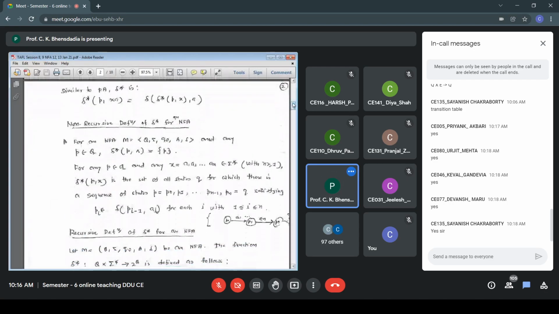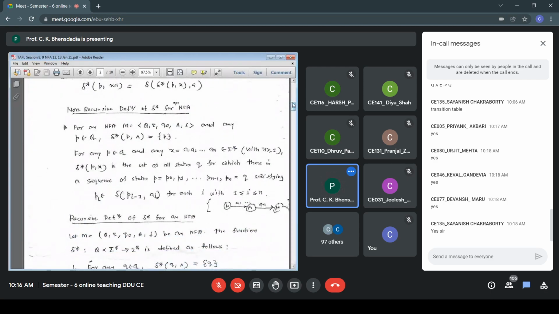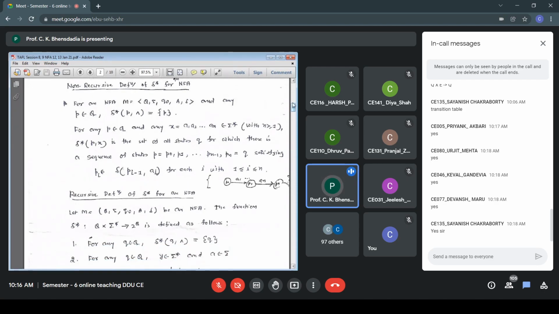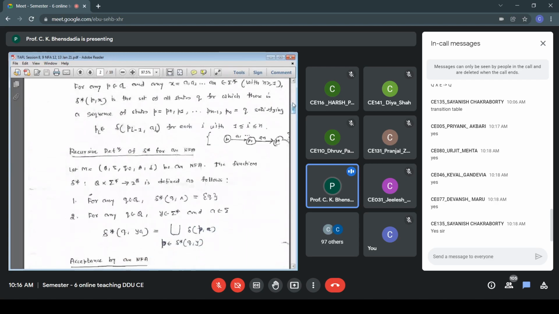So my input is P0, P1, up to Pn. I process P0, P1, up to Pn minus 1 and then process Pn. It is captured in a more structured way in the recursive definition, that is my rule number 1 and 2: the recursive definition for delta star for NFA.